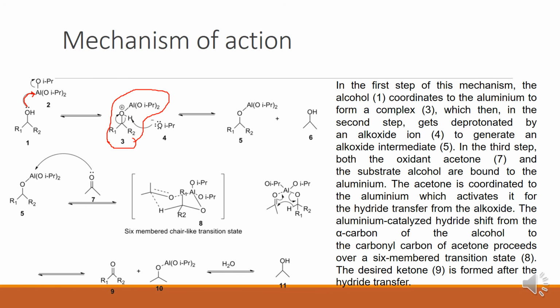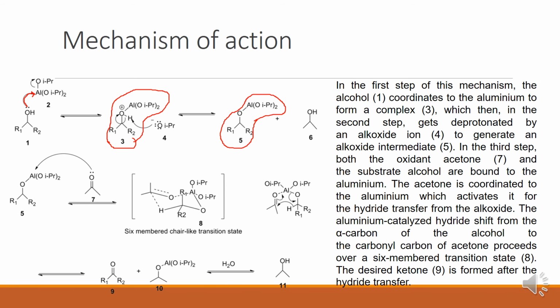Then in the second step it gets deprotonated by an alkoxide ion. The alkoxide ions act as base here, removing the hydroxyl hydrogen, which is why it is called deprotonation. In the second step it gets deprotonated by the alkoxide ion to generate the alkoxide intermediate. This is the alkoxide intermediate. Remember.